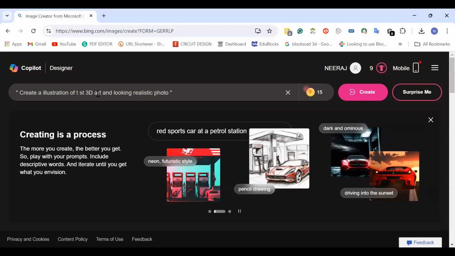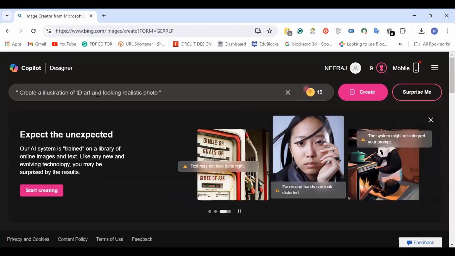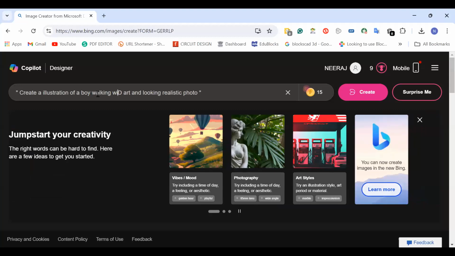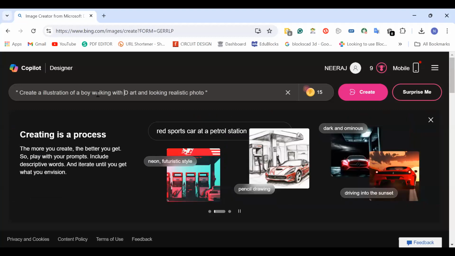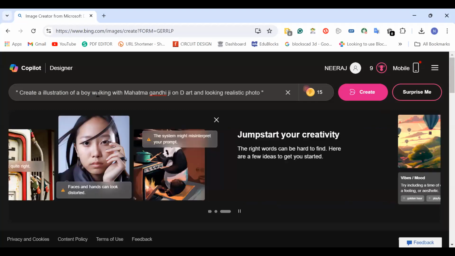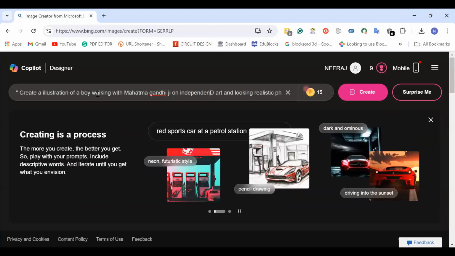Create an illustration of a boy walking with Gandhi Ji on Independence Day.